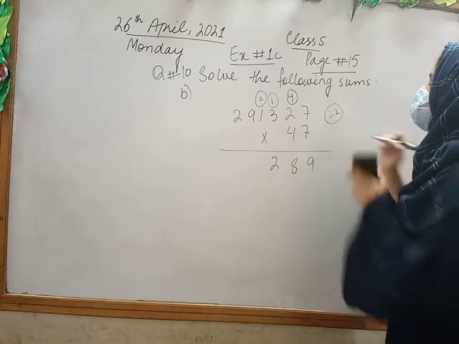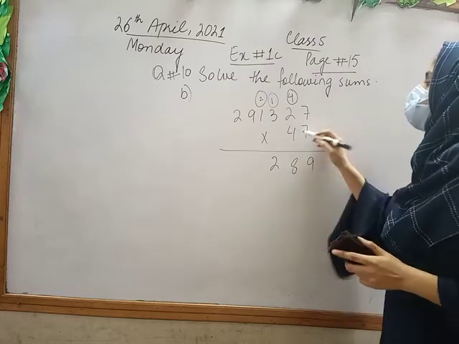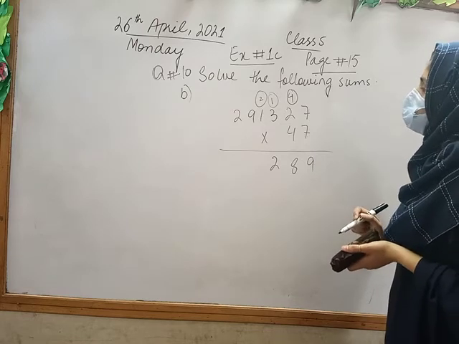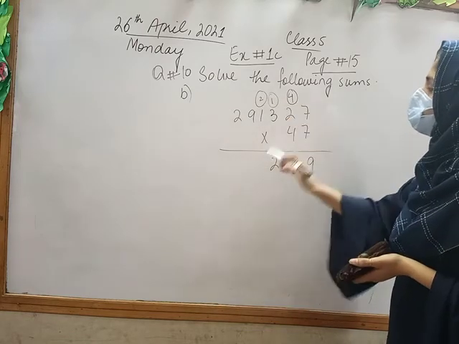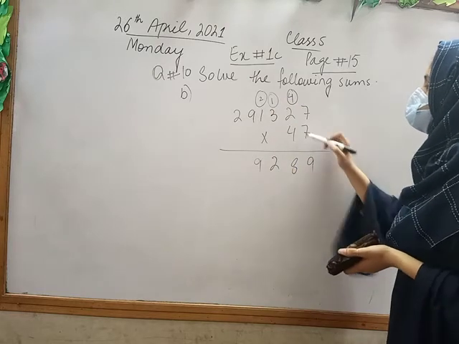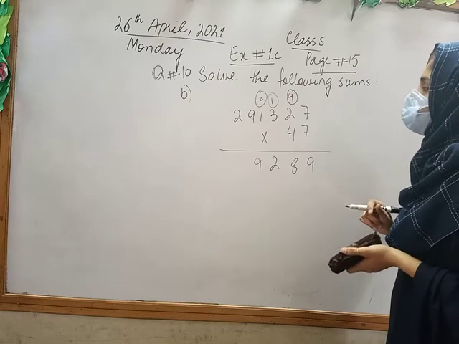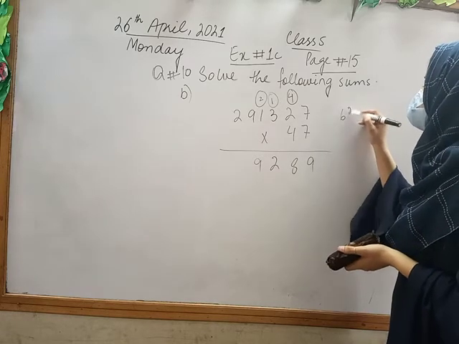Fine. Now for next, which is 7 times 9. 7 times 9 is 63.